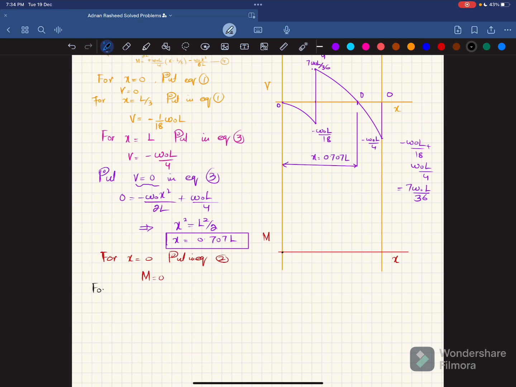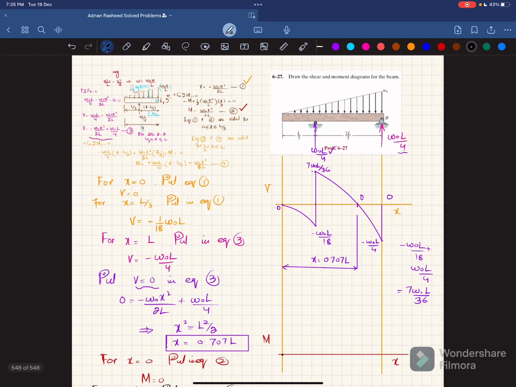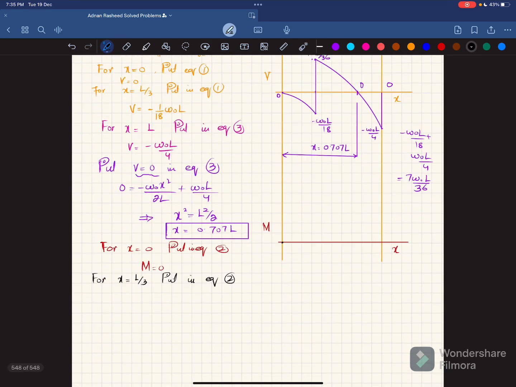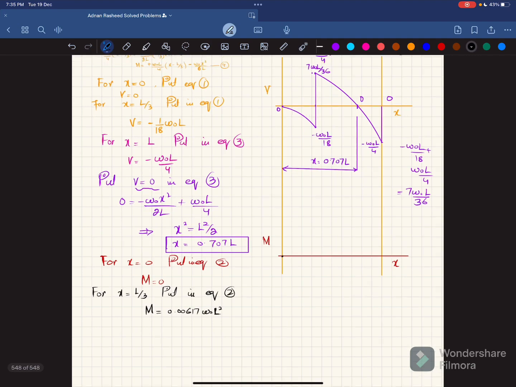For x equal to L by 3, put it in equation number 2. After the calculation and simplifying, you will get moment equal to 0.00617 w naught L square. I have already done it, but to reduce the length of the video, you can do it yourself and you will get this value. Now you can see this is a positive value.